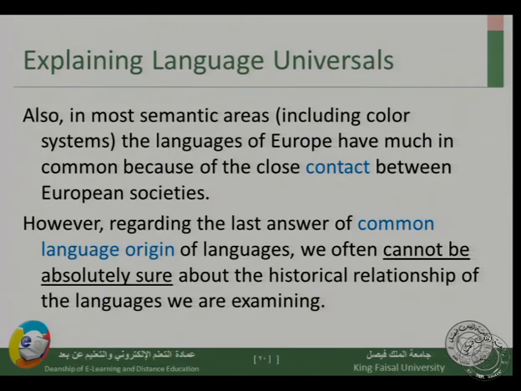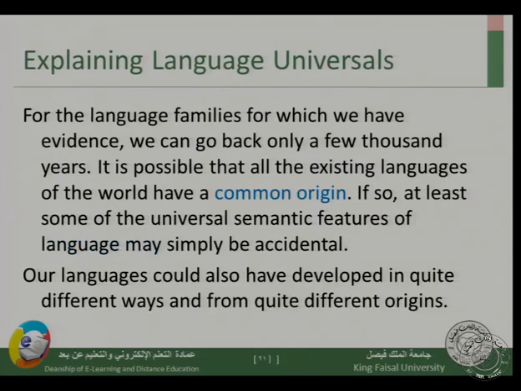And so they have a lot of semantic features in common. However, regarding the last answer of common language origin, we cannot really say 100% that all languages come from a certain origin, or this group of languages come from a certain origin. So we cannot be absolutely sure about the historical relationship of the languages we are examining. For the language families which we have evidence that they come from the same origin, we can only go back a few thousand years in the past. So we have a limit of how far we can go to examine the origin of certain languages. It's possible that all existing languages in the world come from a common origin, but we do not really know.